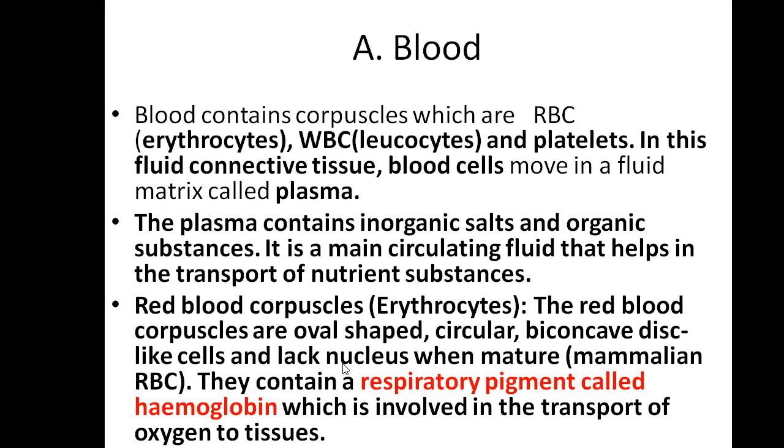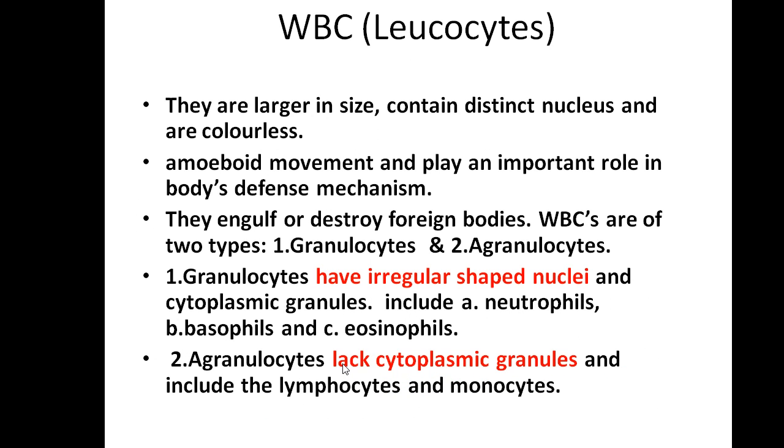So the main role of RBC, which is circular or biconcave, oval in shape: this cell does not contain any nucleus, and it consists of an important respiratory pigment called hemoglobin, which carries oxygen to the different parts of the body.